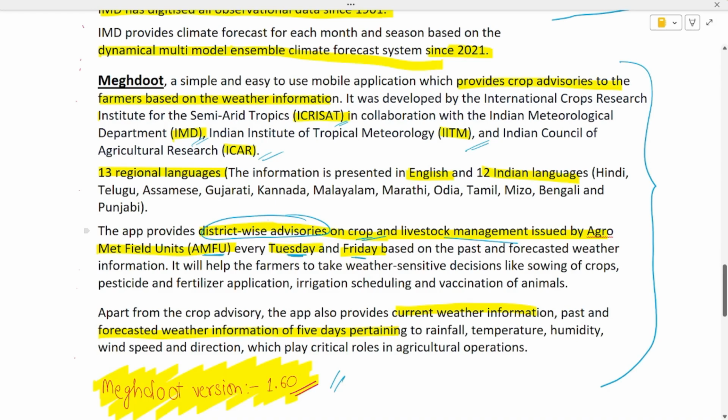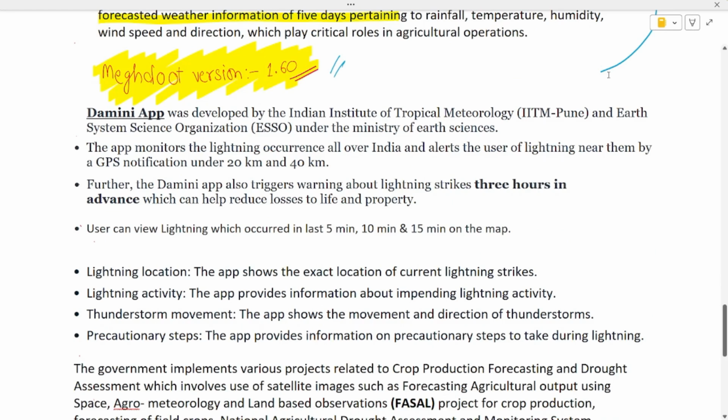Next, let's go to Damini app. Damini app was developed by Indian Institute of Tropical Meteorology, IITM Pune, and your ESSO, that is Earth System Science Organizations, under the Ministry of Earth Sciences.